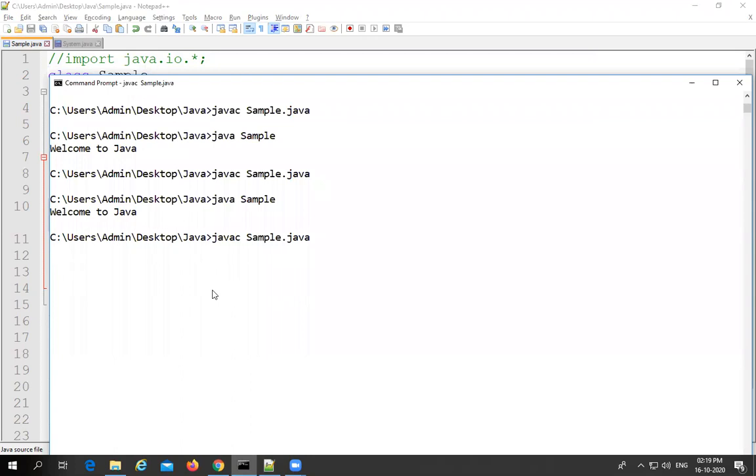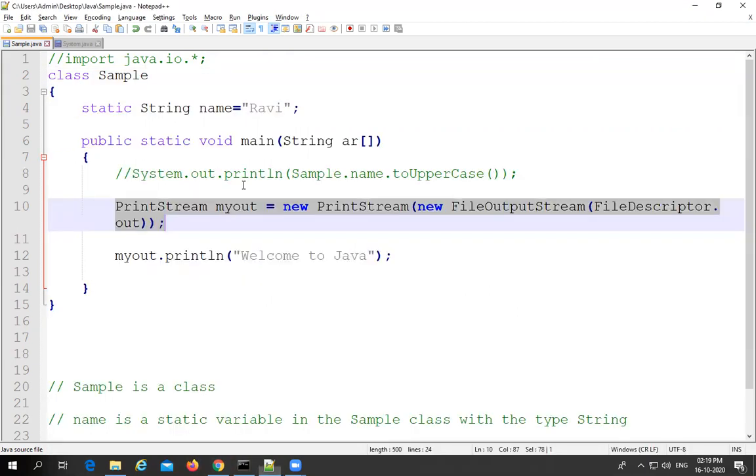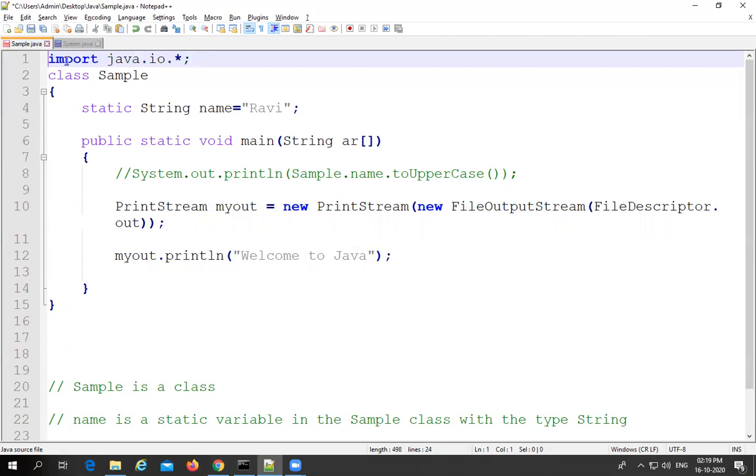Try to compile now. What is the error that we are getting? PrintStream is the class for which we are unable to identify the symbol, as well as we are getting the problem for FileOutputStream as well as FileDescriptor. Why? Because these three classes are available in the IO package. We have to do this entire mechanism with the help of the IO package.